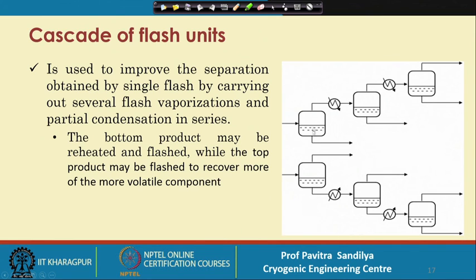When we combine these two things, we can get both enriched vapor as well as enriched liquid. So that is how we do the cascade of flash units to get the separation of components, and this is true not only for binary components, this may be used for multicomponent systems also.